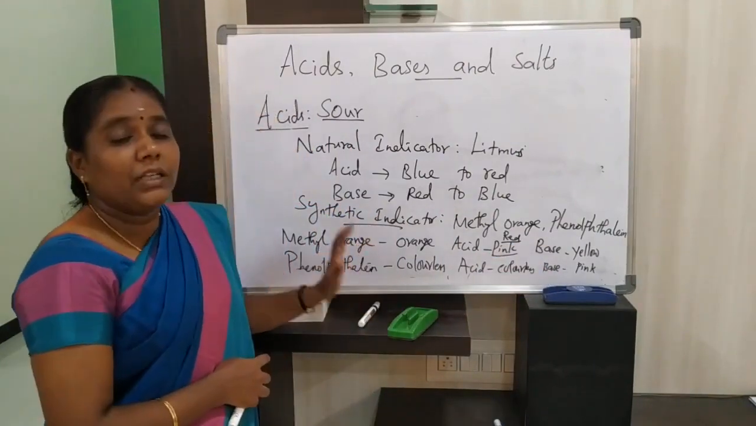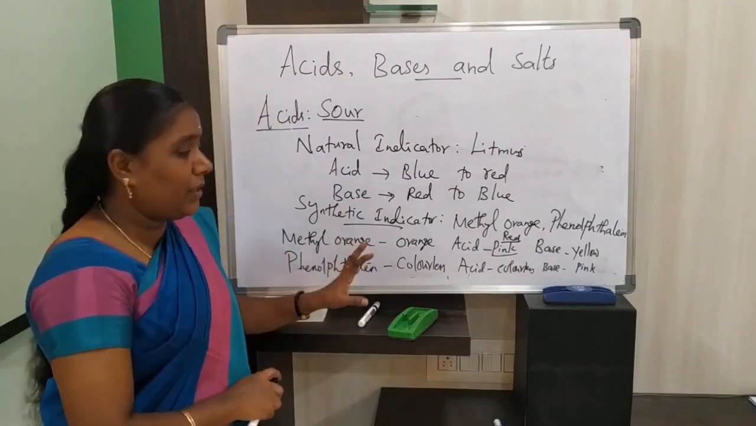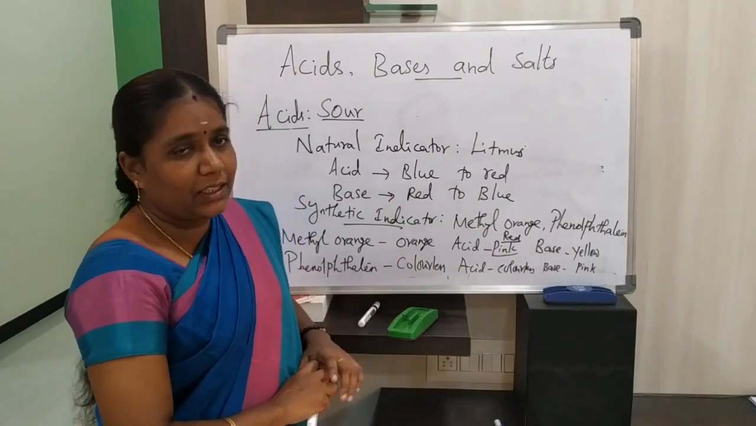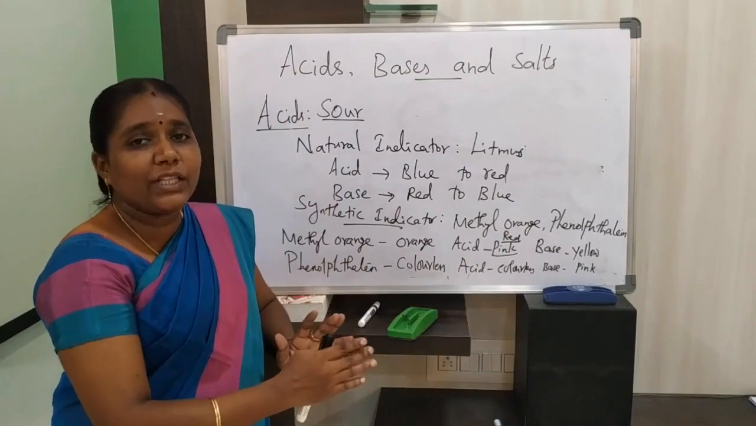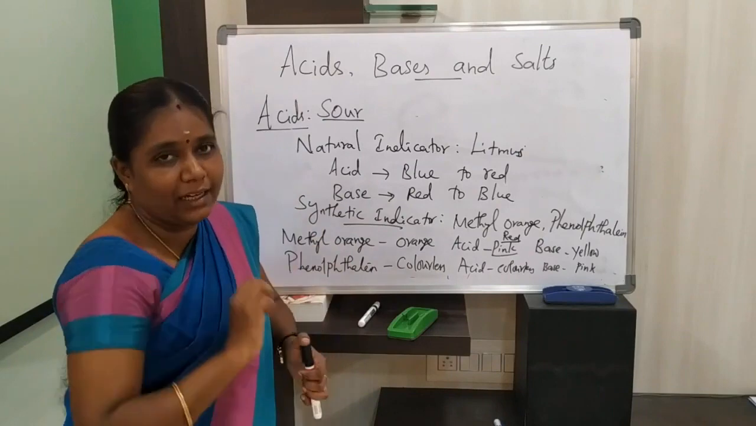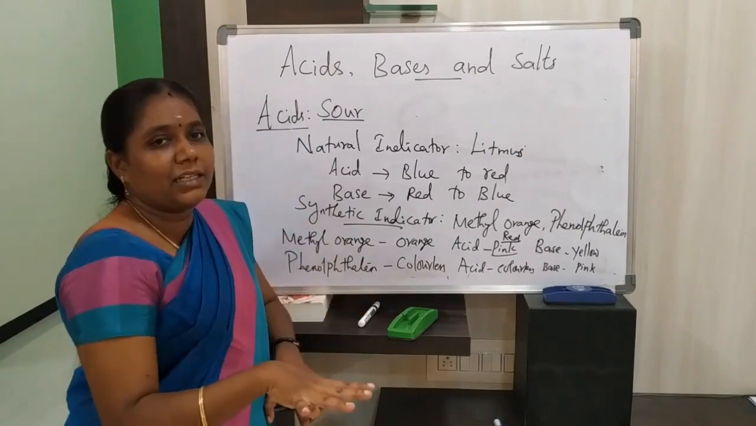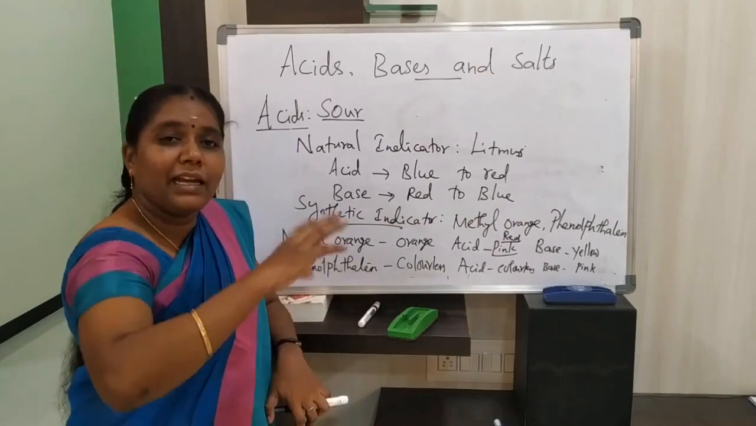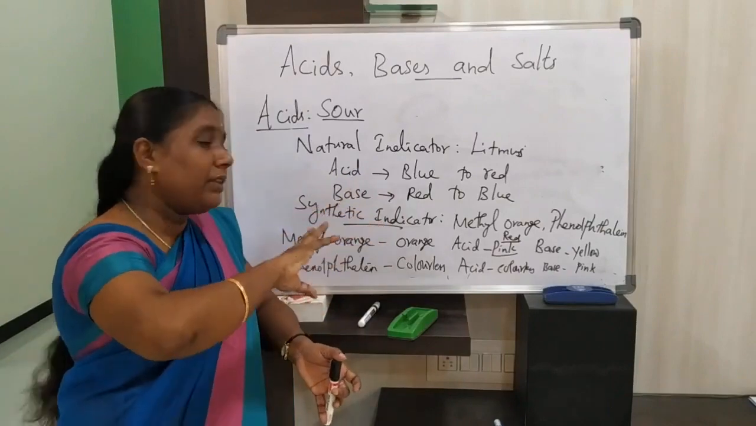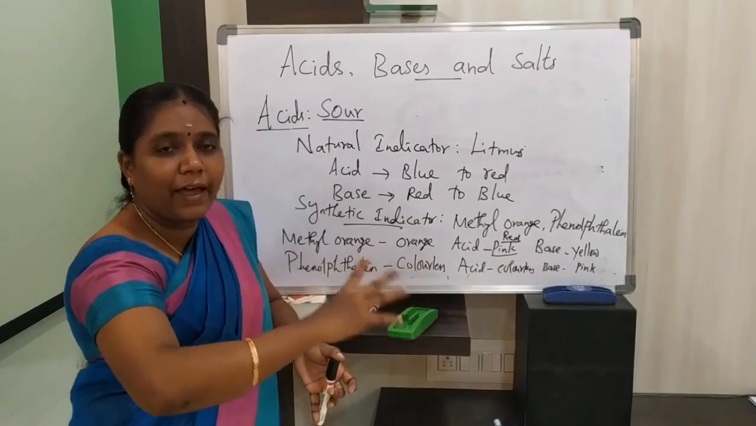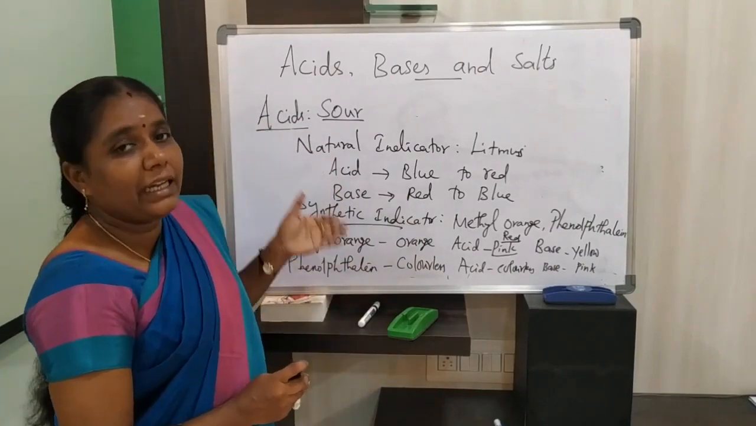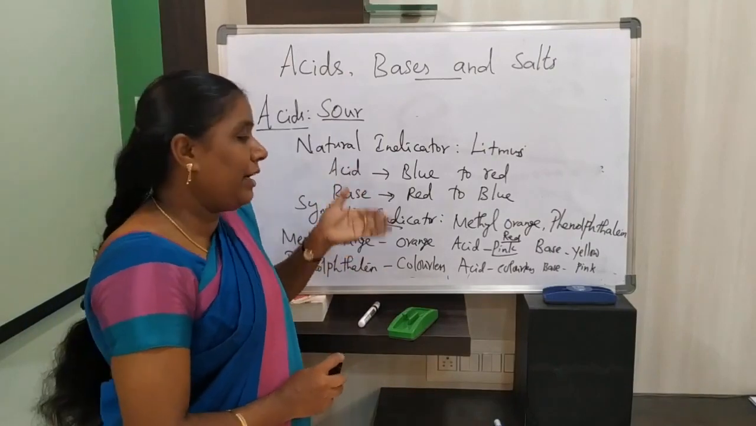So, the color of methyl orange is orange. In acid, this methyl orange changes into red color. In bases, methyl orange changes into yellow color. In the same way, phenolphthalein indicator is generally colorless. In acid, it remains colorless. There is no change in color, but in base it changes into pink color. With the help of these color changes, we can identify whether the given substance is acid or base. So these are synthetic indicators.